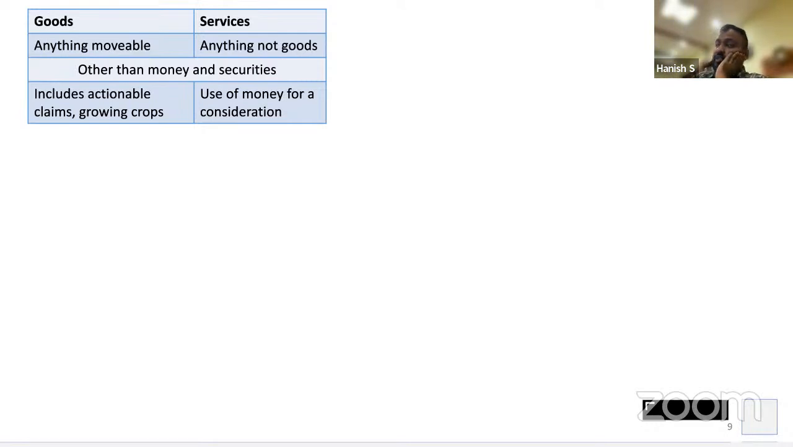So what is the definition of goods? Because GST can be applied only on something which is goods, or something which is service. If something is not goods and not service, GST cannot be applied on that at all. So what is goods? If you go to section 2, subsection 52, it defines the term goods. It says anything movable. So anything which can move is goods.